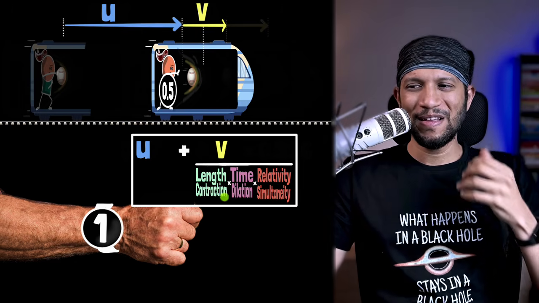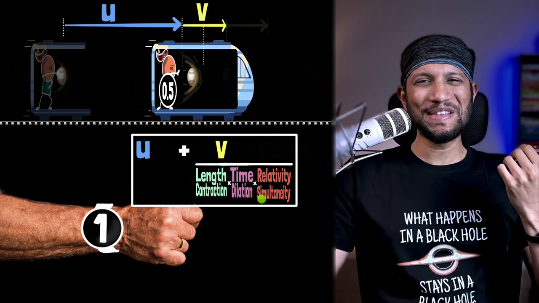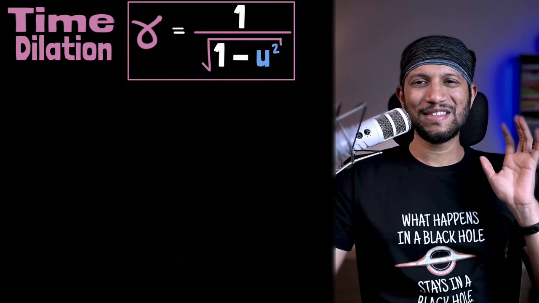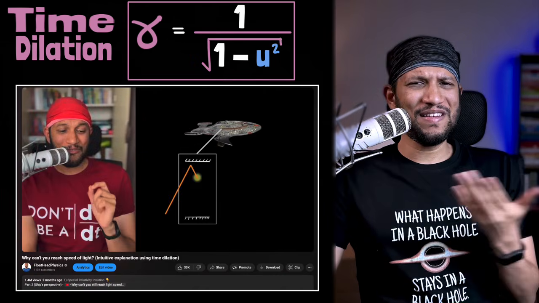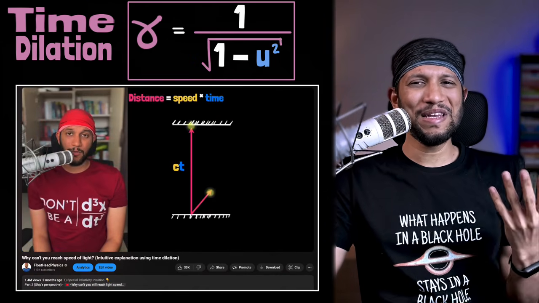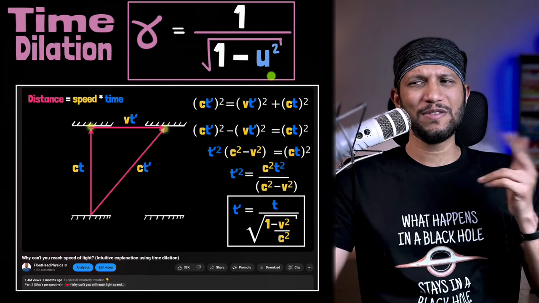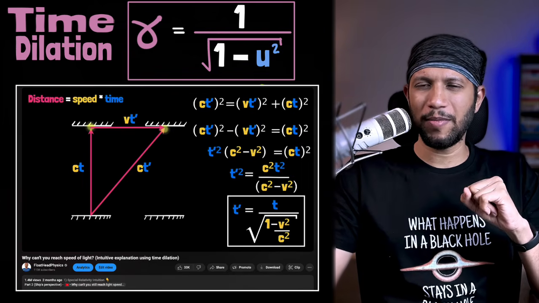Okay, Einstein, show me the elegant way of looking at these things. Let's start with time dilation. Time dilation factor is gamma, and we've derived this in a previous video. All we needed is a photon clock and a Pythagoras. Over there we saw u squared over v squared over c squared, but here c is 1, remember that.